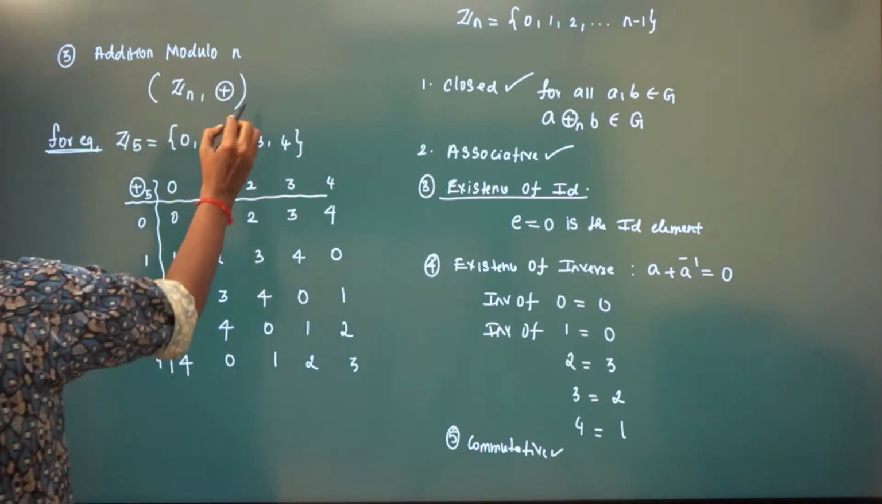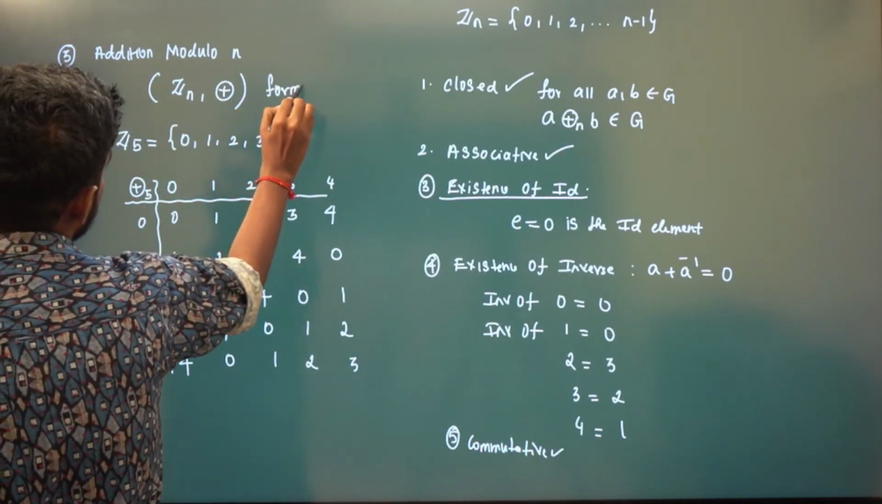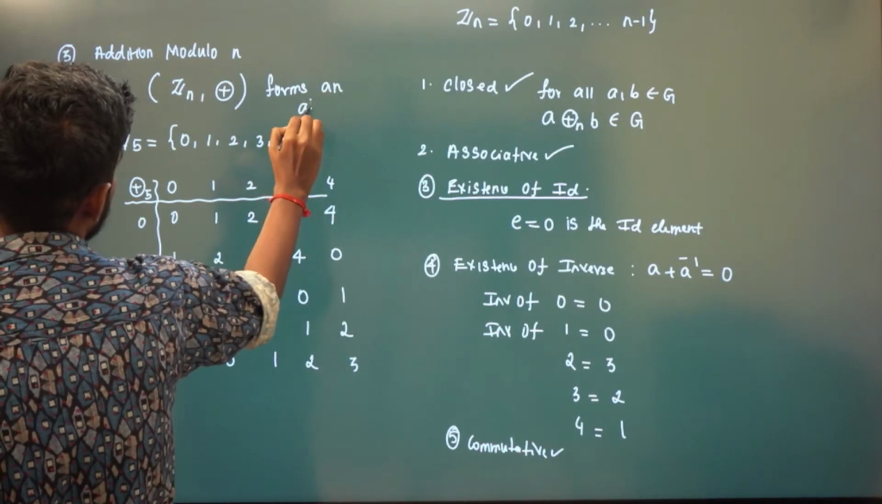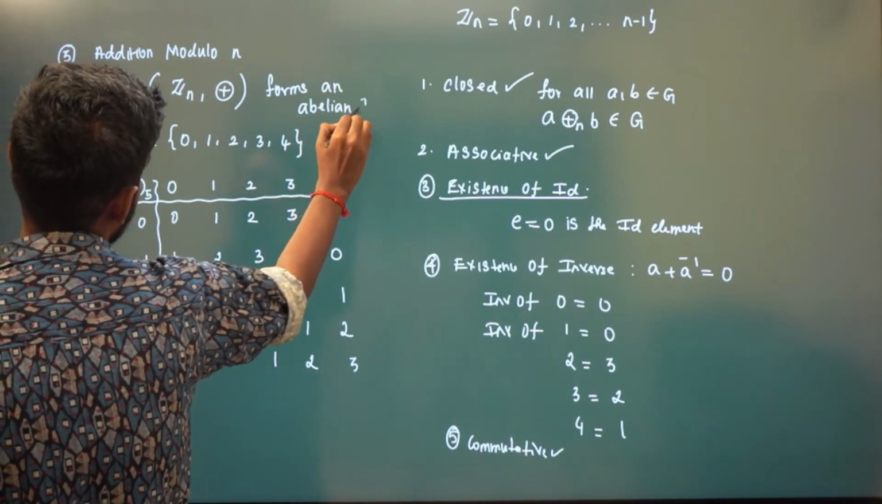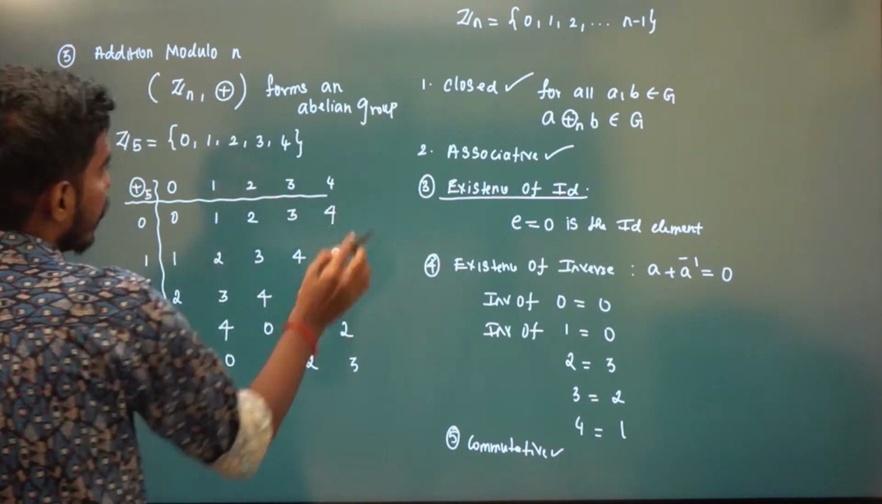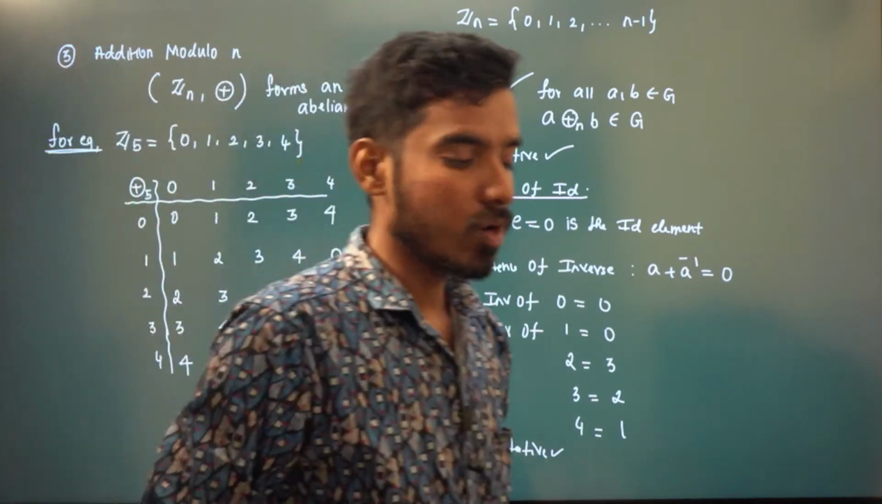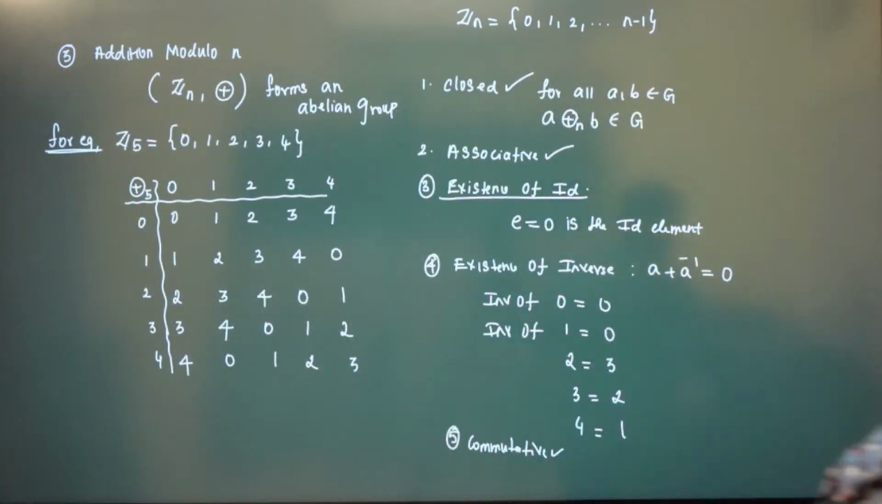So addition modulo n forms a group, and this is the best example of constructing a finite group of order n. So if you want to construct a group of order 3, you just take Z3 with respect to addition modulo. Or you can also take cube roots of unity, but this will be very good, right?